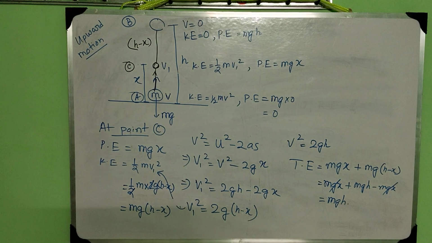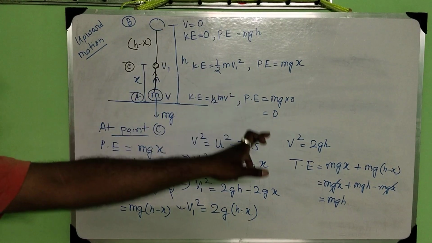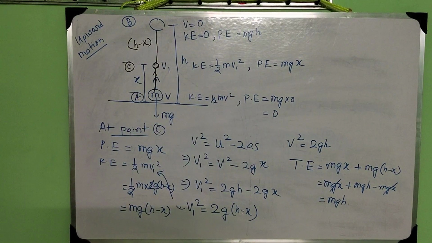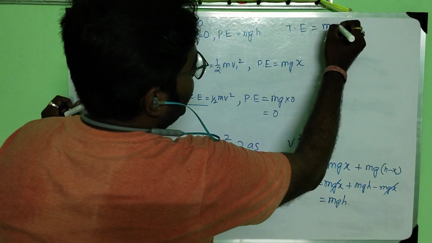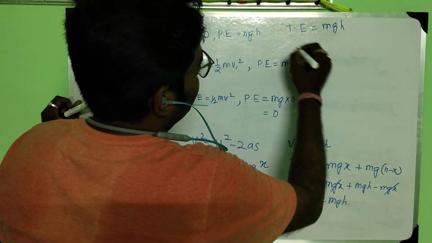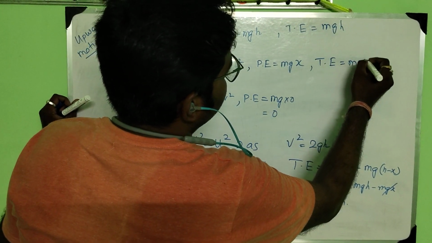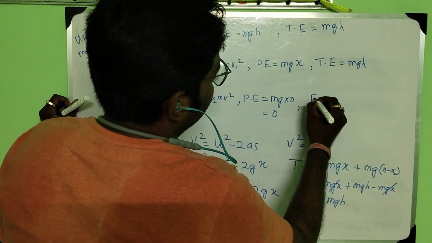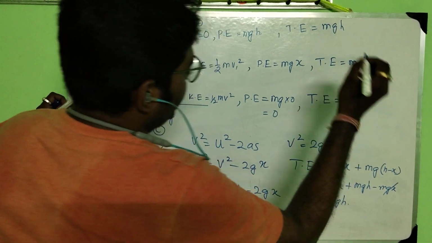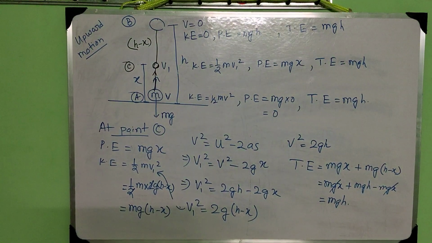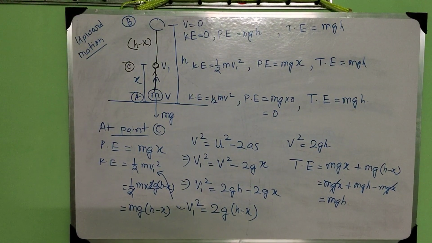So at point C also, the total energy is again coming as mgh. Here also the total energy equal to mgh. Hence we can say that during upward motion also the energy is conserved.